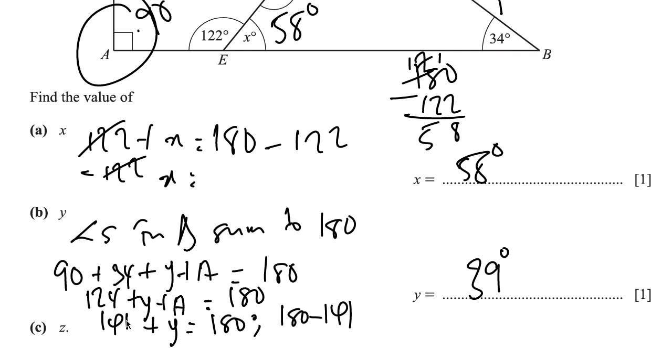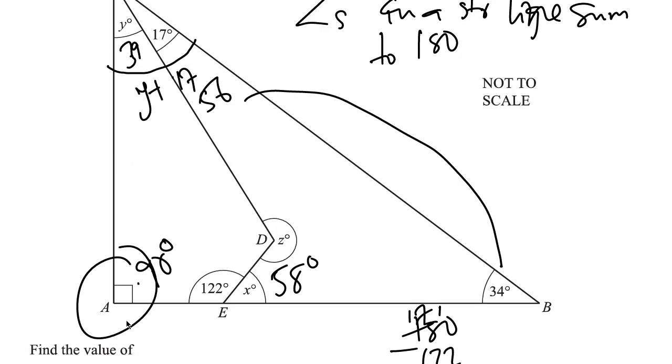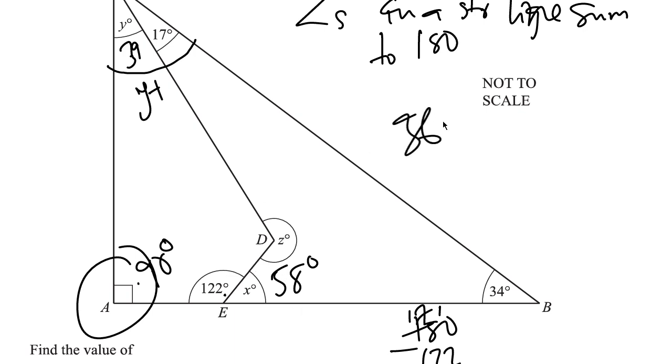Then finally it asks us for z, and how could we get z? So you can see here that we have kind of like a quadrilateral over here. The sides 1, 2, 3, 4. It has 4 sides, and the sum of the angles in a quadrilateral sum to what? 360 degrees. Very important, right?